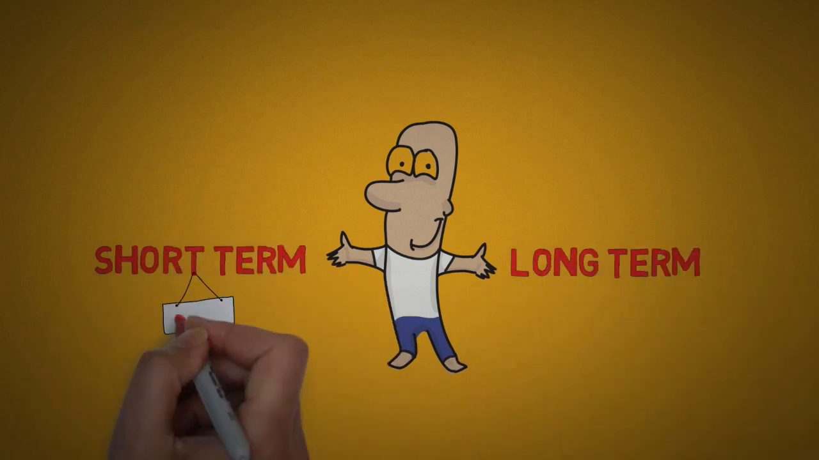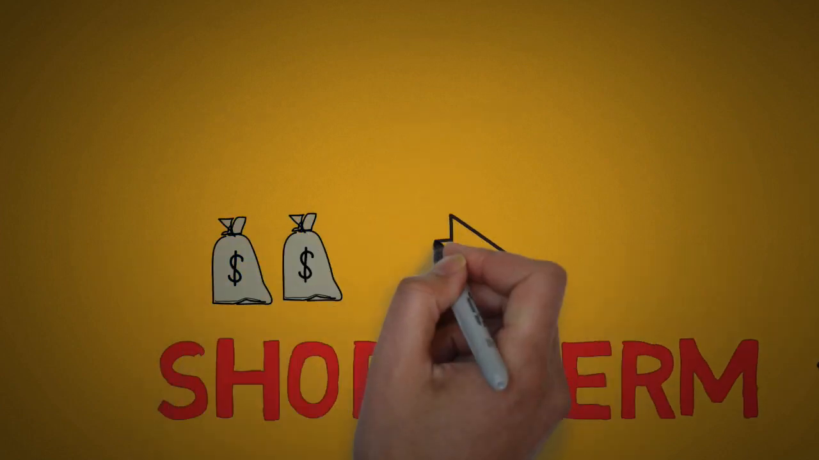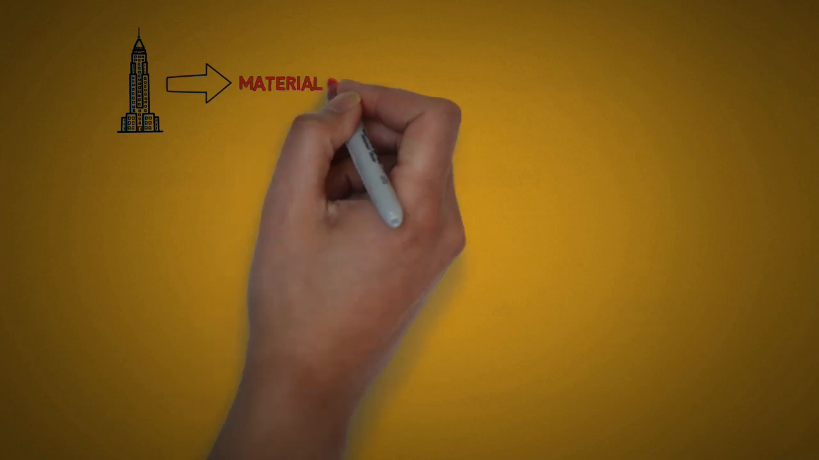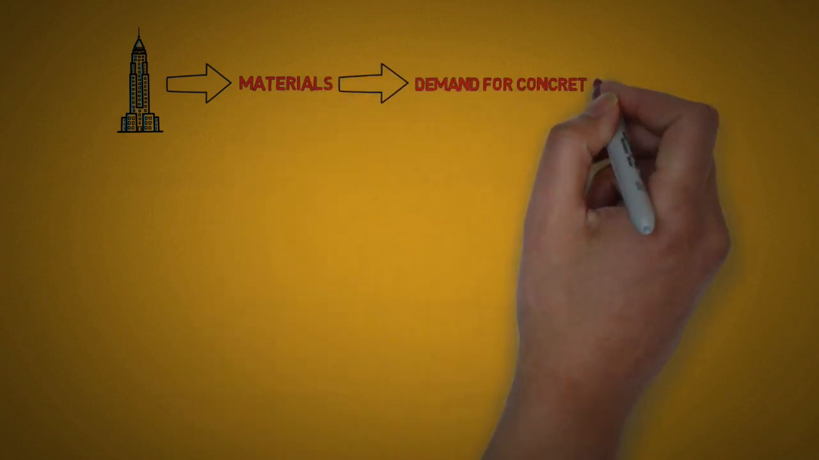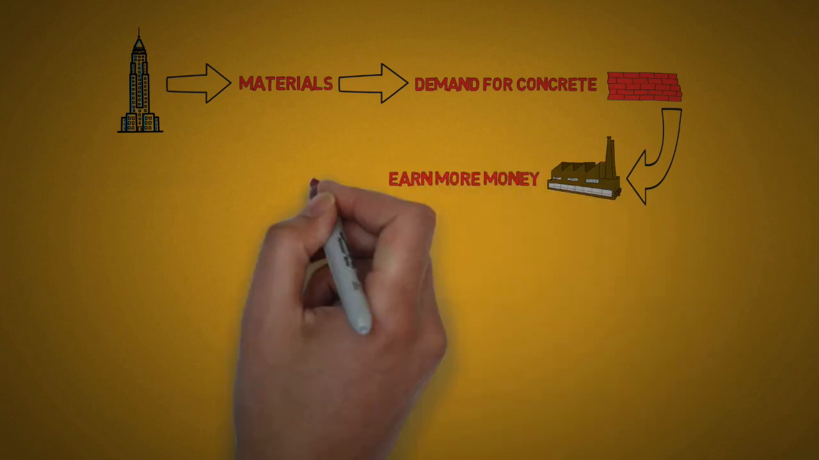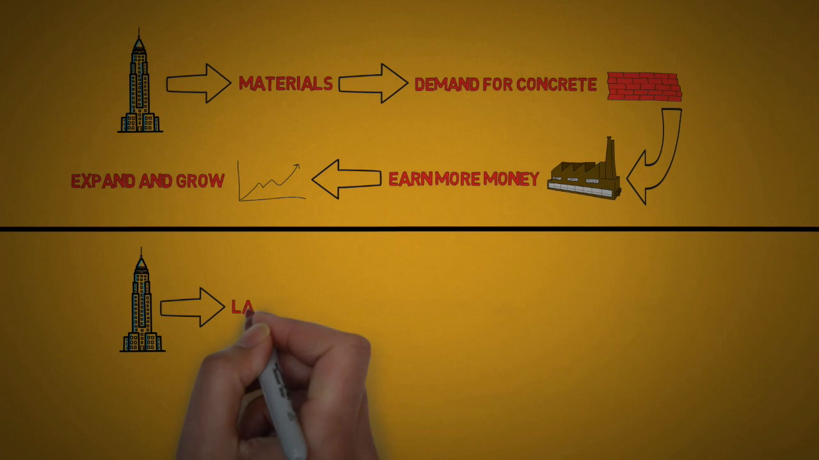The easiest way to get an economy going is by doing it in the short term. Here you can just borrow a lot of money and then use it on investments such as buildings. To be more precise, let's say you want to build the tallest skyscraper in the world, and to build such a building you will need a lot of materials. This will for instance cause the demand for concrete to increase. This will be good for the concrete companies since they will earn more money, and with that they can expand and grow. Similarly, you will also need a lot of labor.